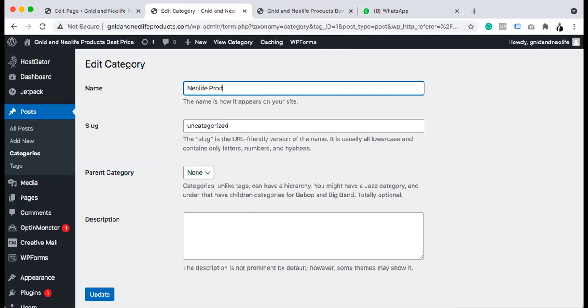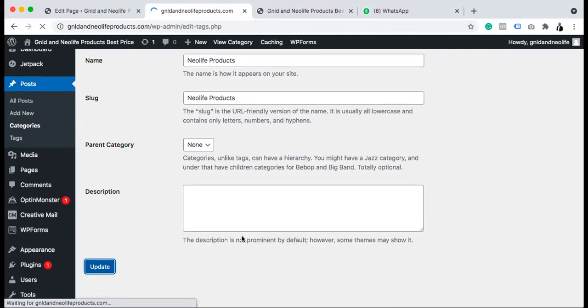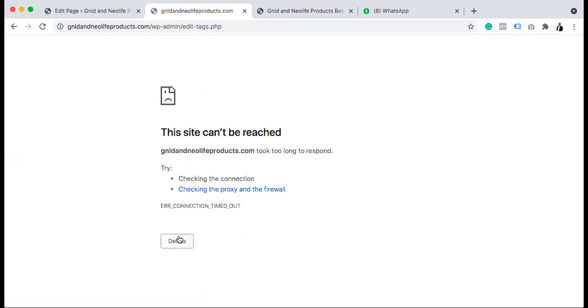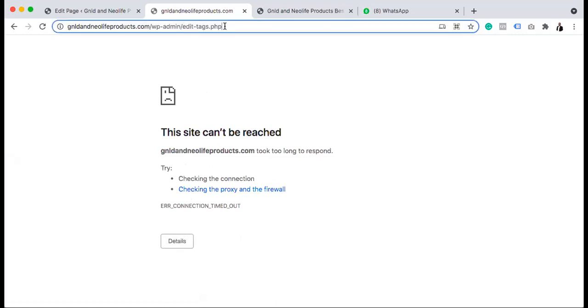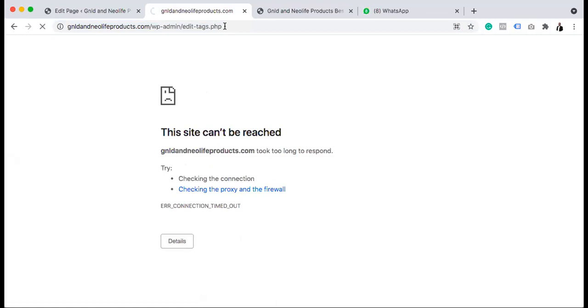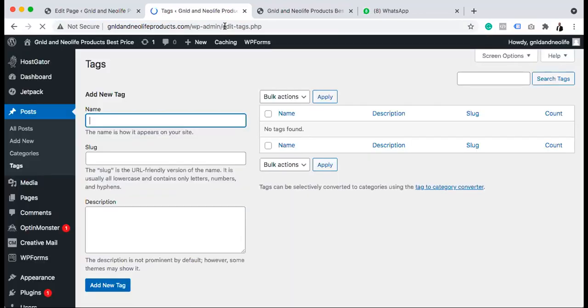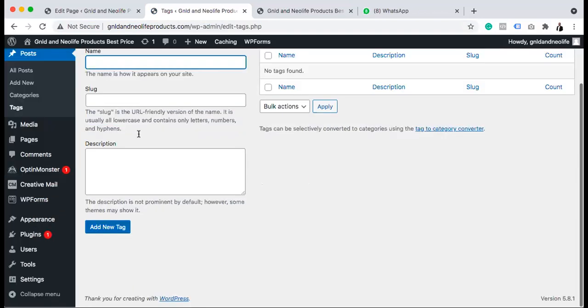We are using Neolife products based on what the data tells us. You can have the description and all that, but you can do those later. So we have Neolife products. We've actually changed that.